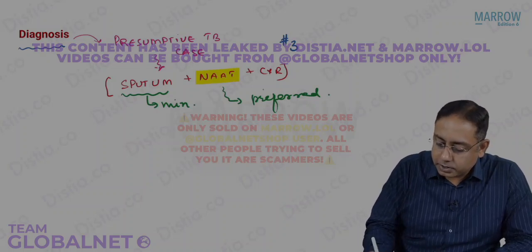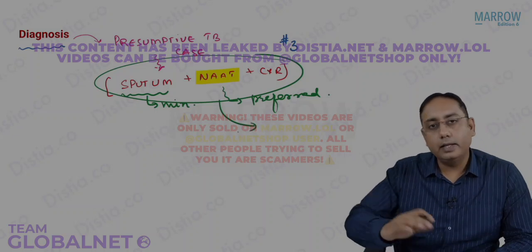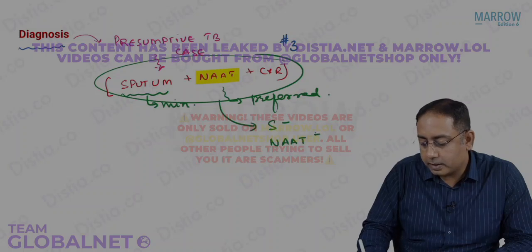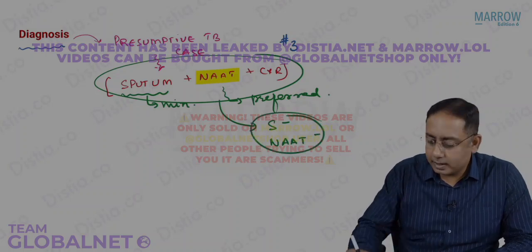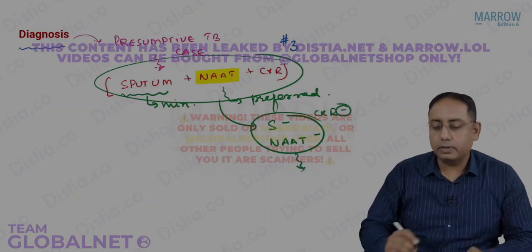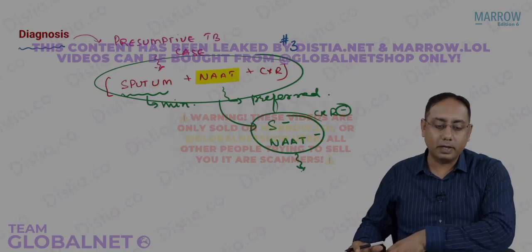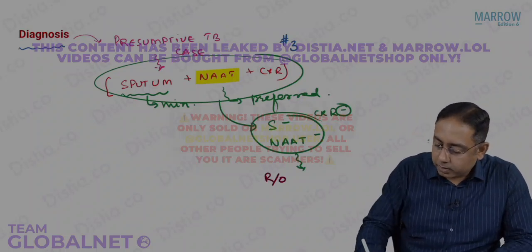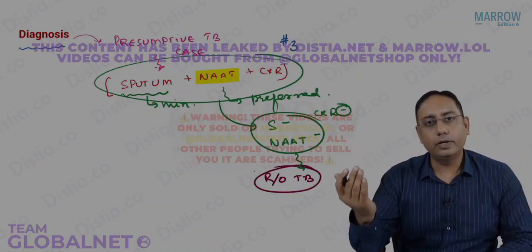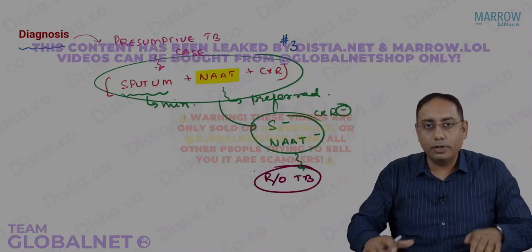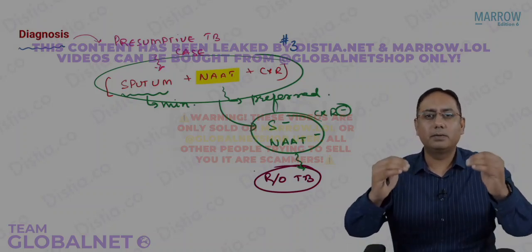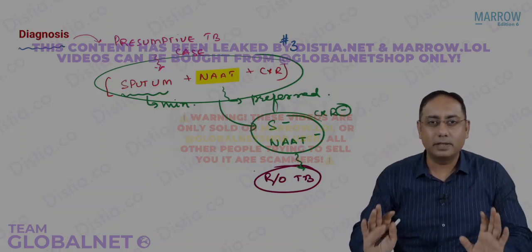Now, in case that person shows you sputum negative and the NAT is also negative. What do you mean by this? If the sputum is negative, NAT is negative and the chest X-ray also is normal, it doesn't show anything. What does it mean? So now that patient who had cough or fever or something, you should rule out TB. Rule out tuberculosis, send that patient to the medical officer, to your seniors, and they are going to diagnose, because all this diagnostic modality I'm telling you is at a lower community level. So this happens at the village level, at the sub-center or the PHC level, or maximum at the CHC level.